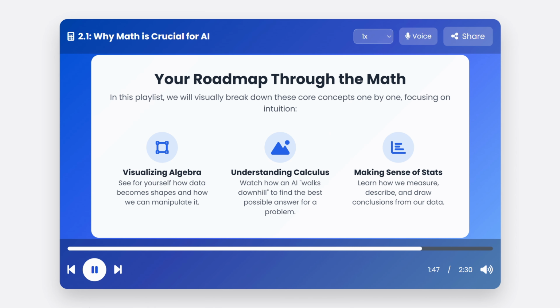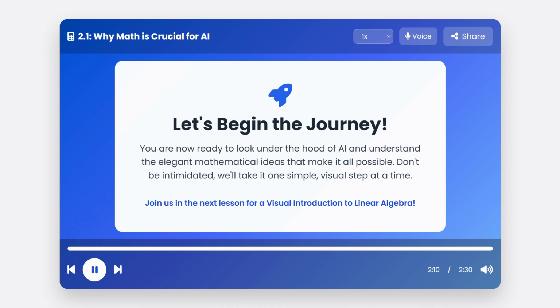And that's exactly what this playlist is designed to help you do. We're going to build that intuition together, visually. We'll start by seeing how linear algebra turns data into shapes. Then we'll explore how calculus allows an AI to walk downhill to find the best possible answer. And finally, we'll make sense of statistics by learning how to describe and understand our data with charts and key metrics. So, let's begin the journey.